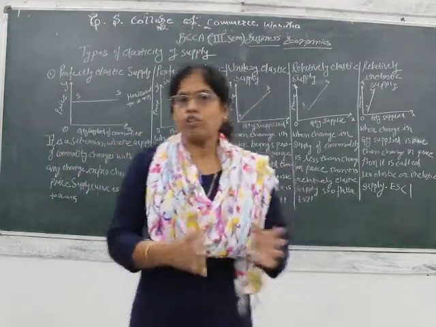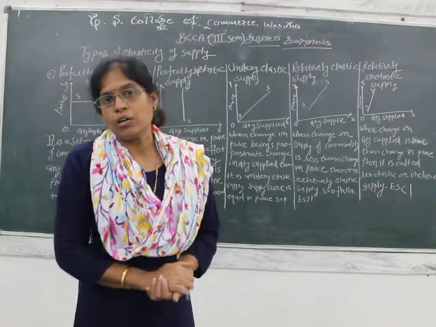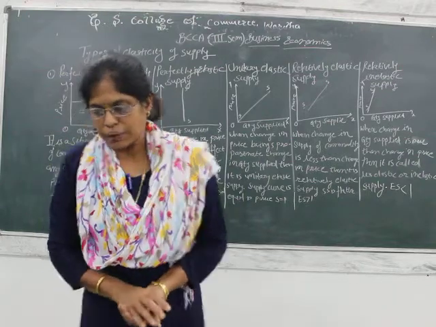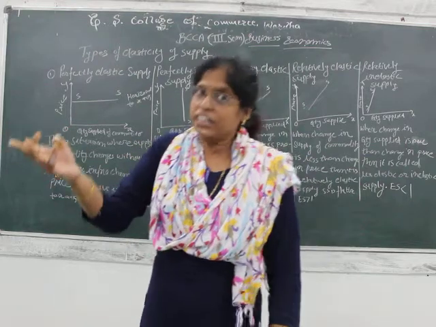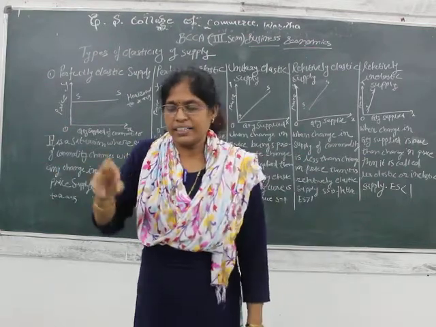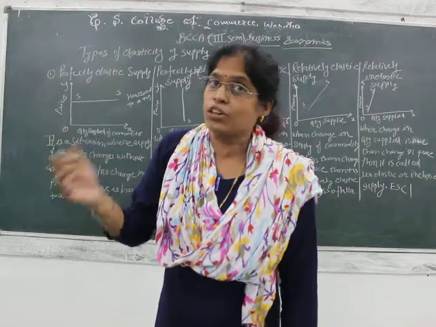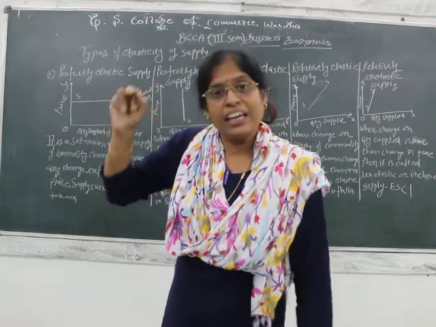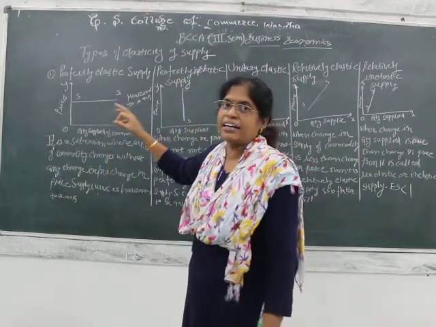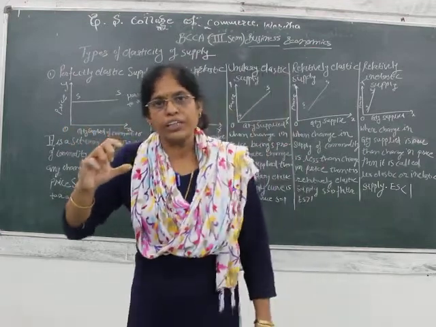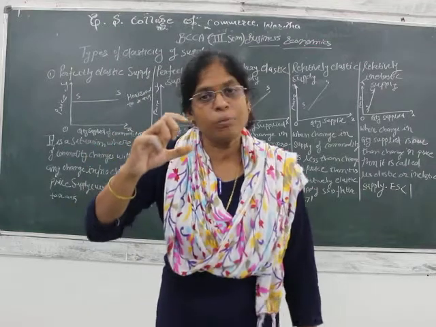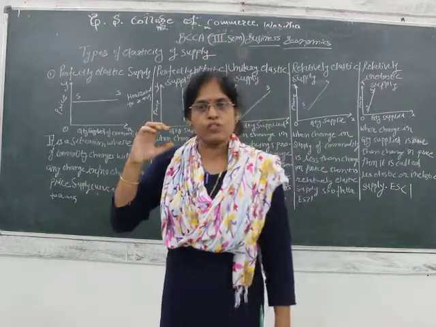In that also we have seen the formula. What is the formula of elasticity of supply? Elasticity of supply is percentage change in the quantity supplied divided by percentage change in the price. Price and supply of the commodity are the two main components in elasticity of supply.